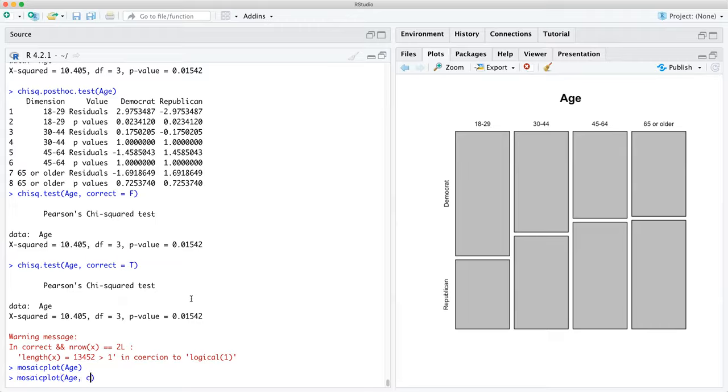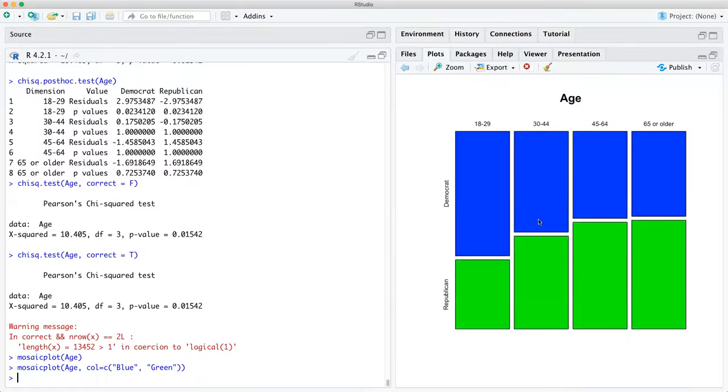See if we can get some color on this, right? There's two. Let's go. What's the color of the Democrats? Say blue and green. All right. So it looks pretty good. Age, Democrat, Republican, and these are the age ranges. So we actually were able to just simply graph it like that.